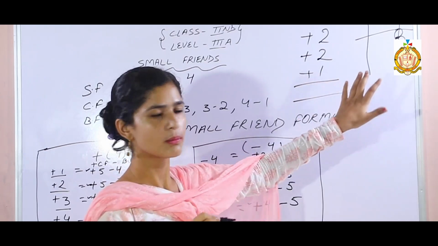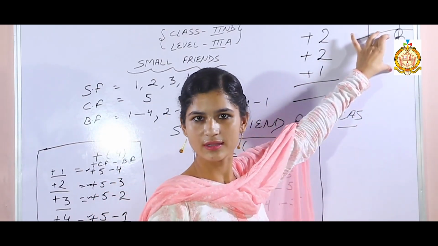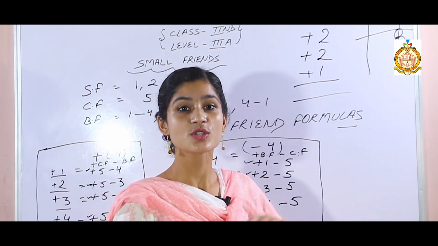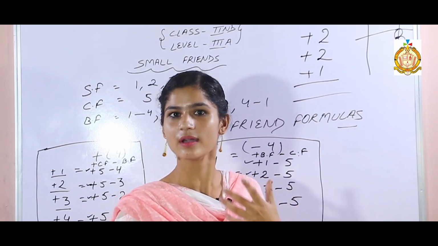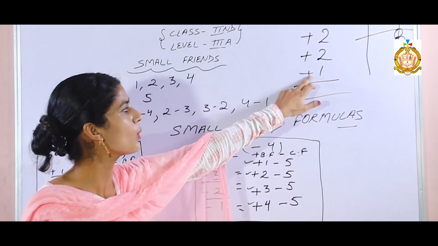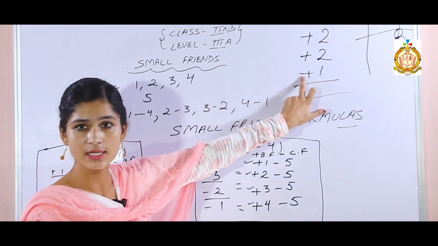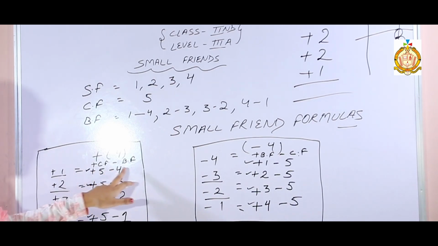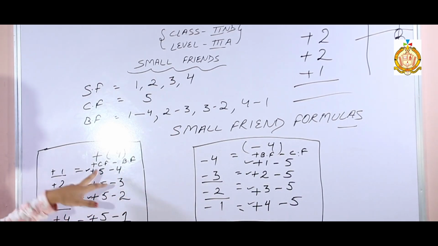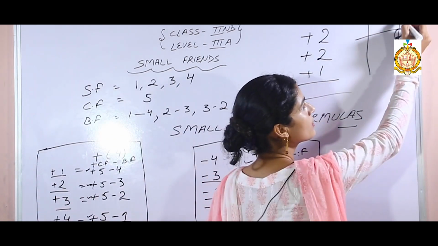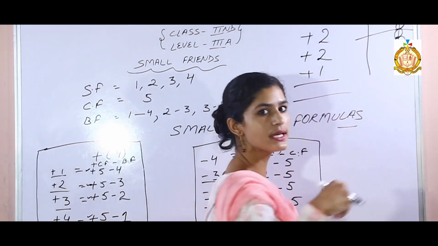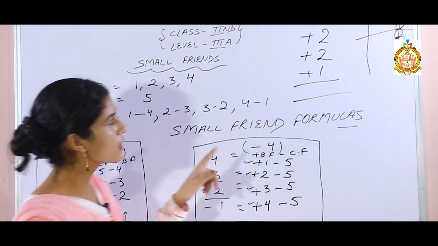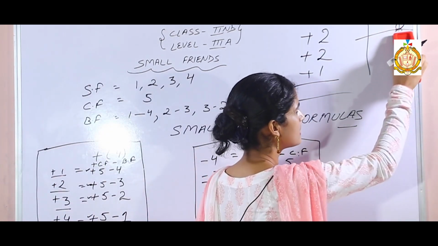Now add 1. But we know that only 4 lower beads are there in the Abacus. How can we add 1? Beads are not there. So for adding 1 we have to apply a formula. What is the formula of adding 1? Plus 1: add your common friend, subtract your best friend. Common friend is 5, so 5 is the upper bead value. Firstly add 5, then subtract your best friend. Best friend is 4, so we have to subtract these 4 beads.